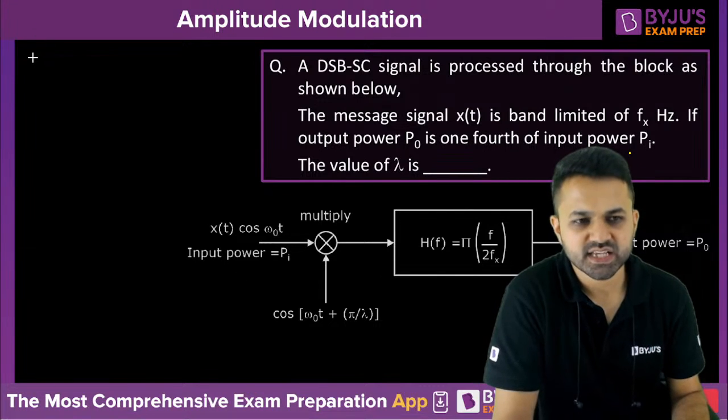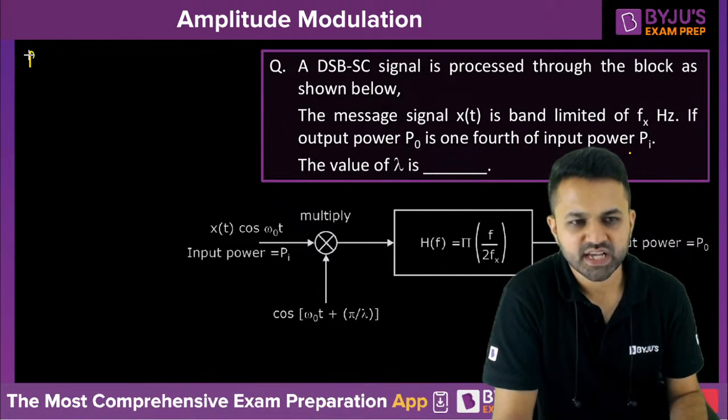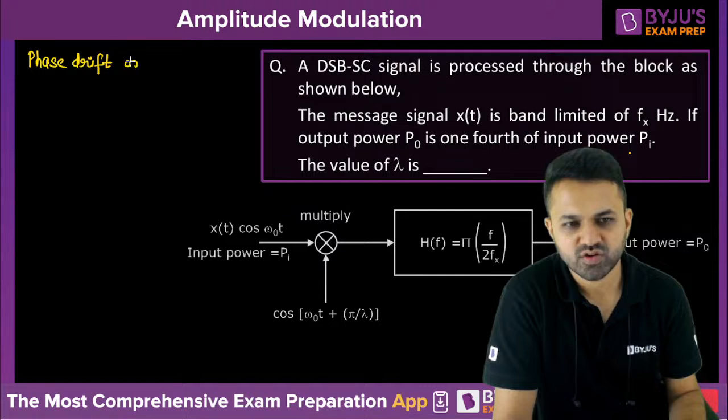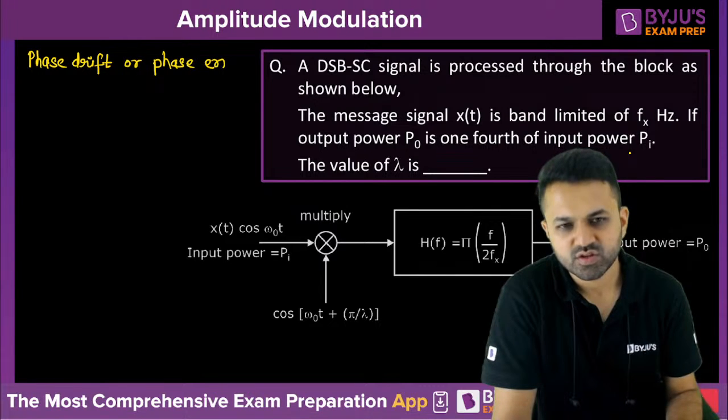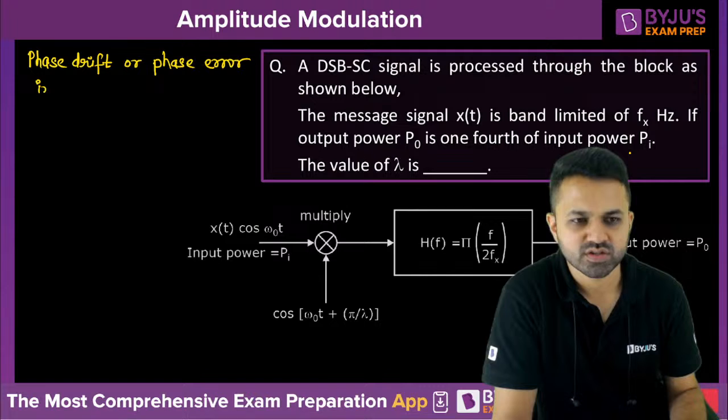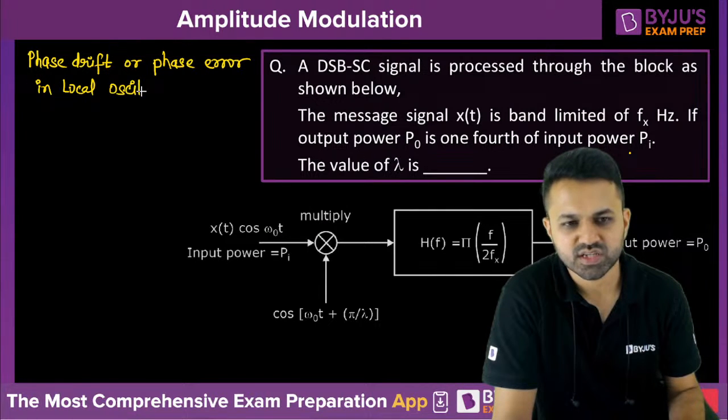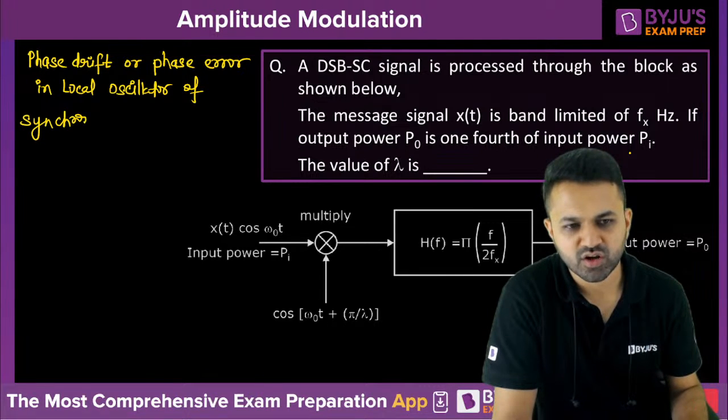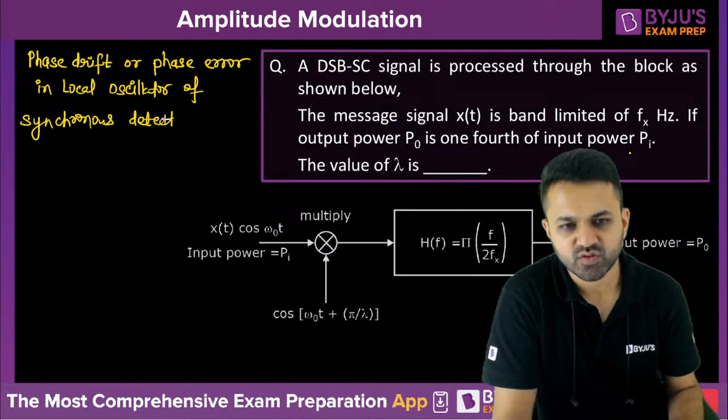See, this is the case of the phase drift, or the phase error. You can also write it as the phase error in the local oscillator of the synchronous detector. So if you know the concept of the synchronous detector, then this question is very easy for you.